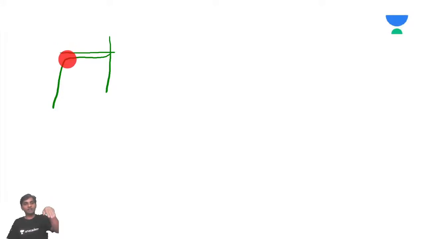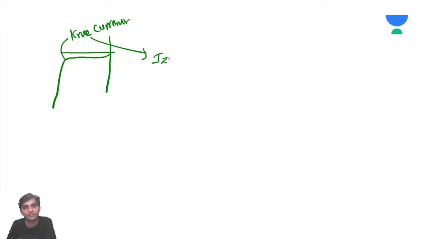Because of that, this current is called knee current. But indirectly, this knee current is nothing but IZ minimum. This is the minimum current, so without saying IZ minimum, it says I knee current.